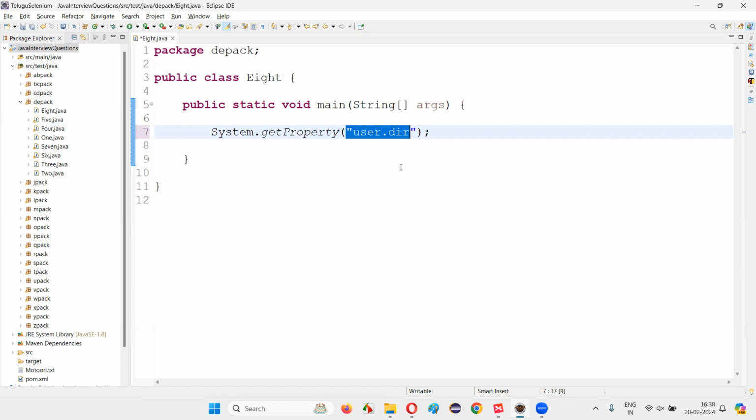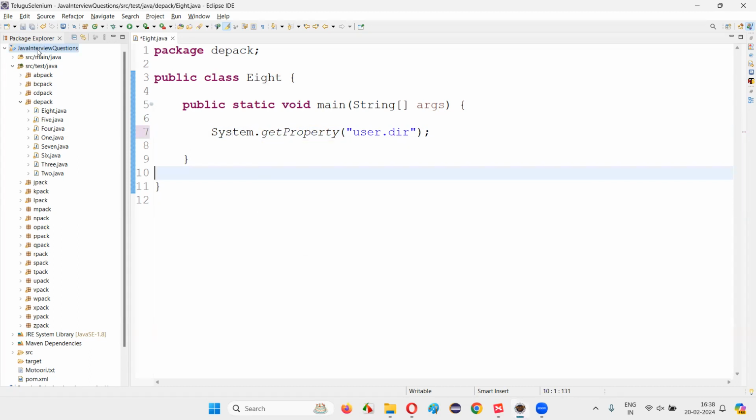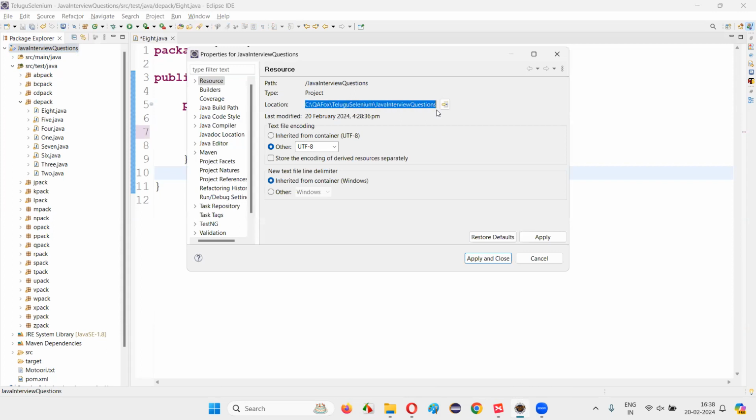The moment I pass this, the getProperty method will return a string, which is nothing but the path of the project, guys. Whatever the Java interview questions project name is there, right? The path of this particular project. If I right click and select properties, you will get the path. You can see the path here. C drive, in that some folder, and Java interview questions is the path of the project.